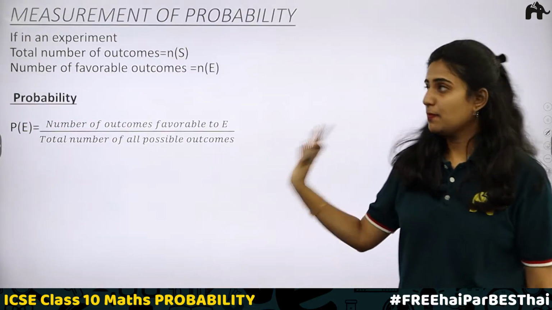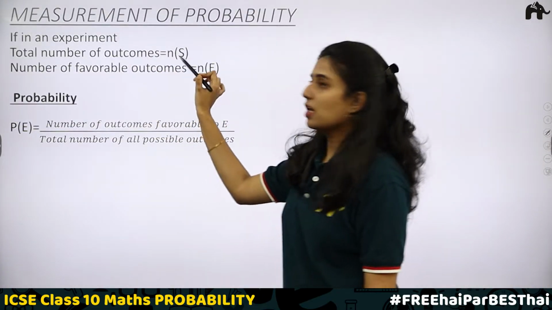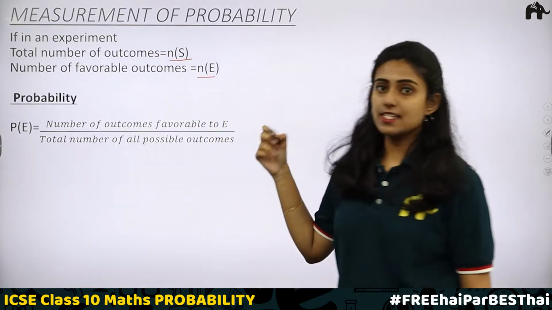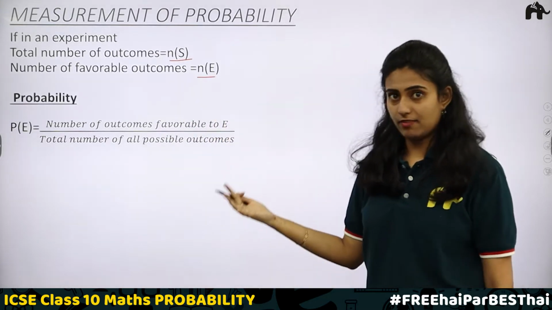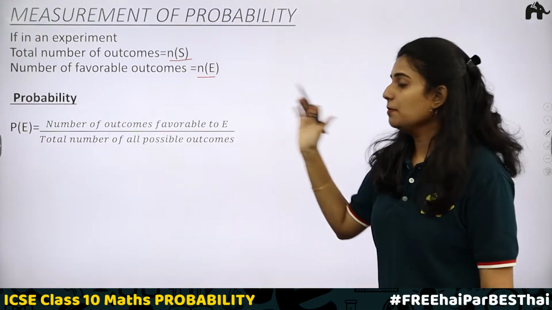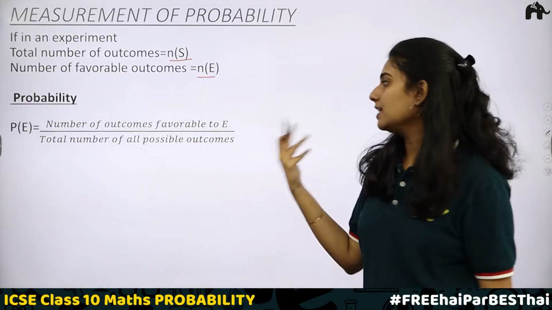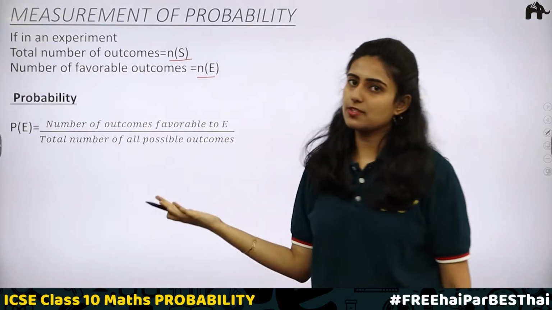If in an experiment we denote the total number of outcomes as n(S) and the number of favorable outcomes as n(E). What is E? E is the event. Then probability is given by the number of outcomes favorable to E divided by the total number of all possible outcomes.